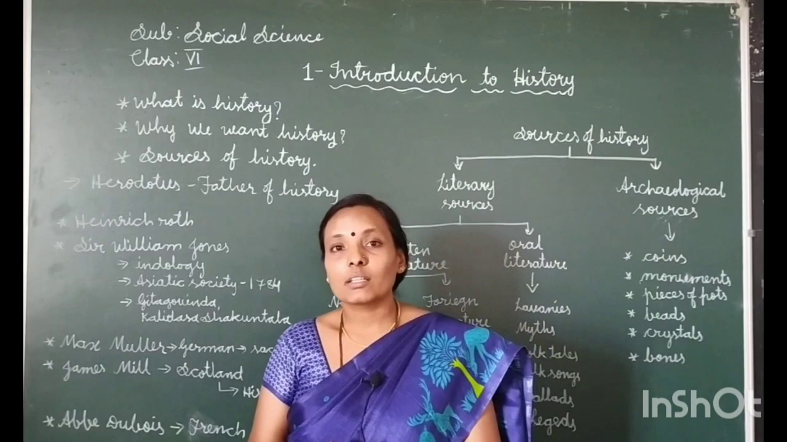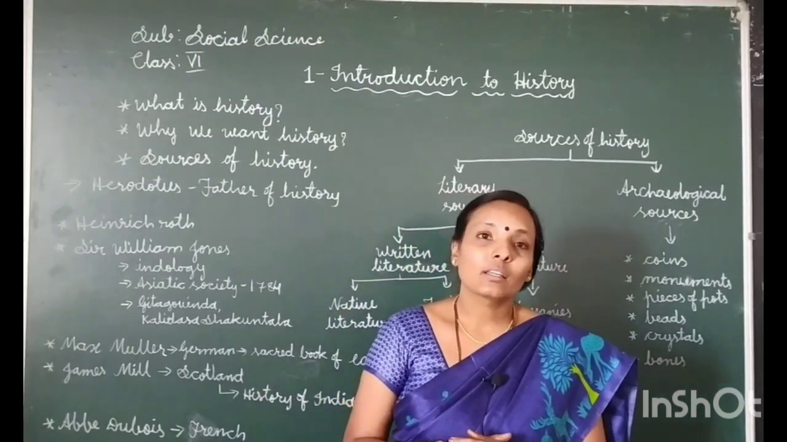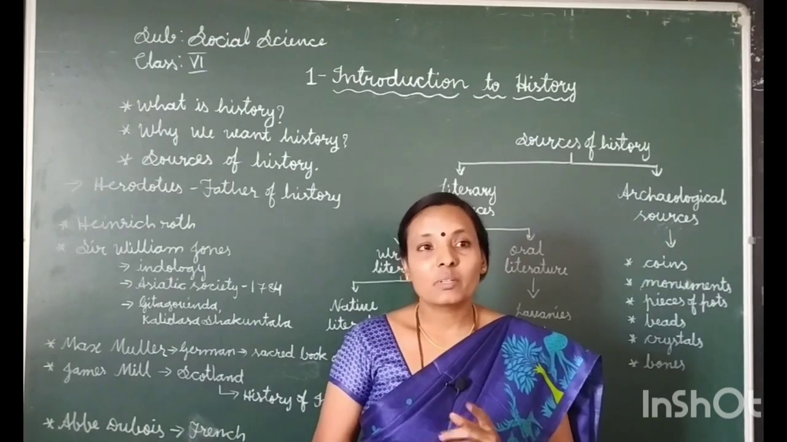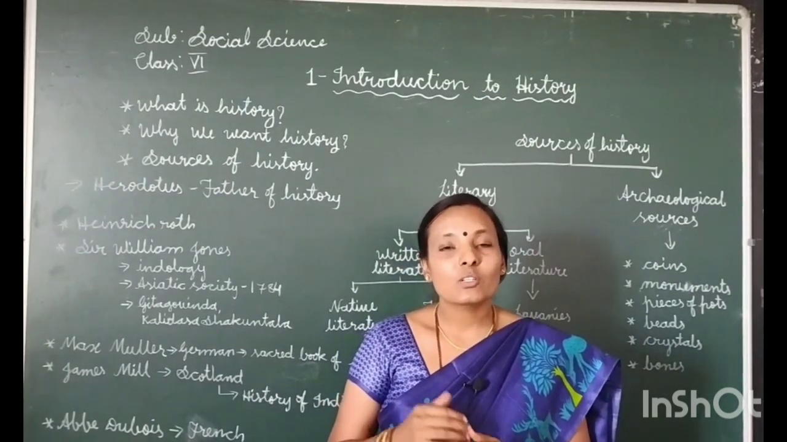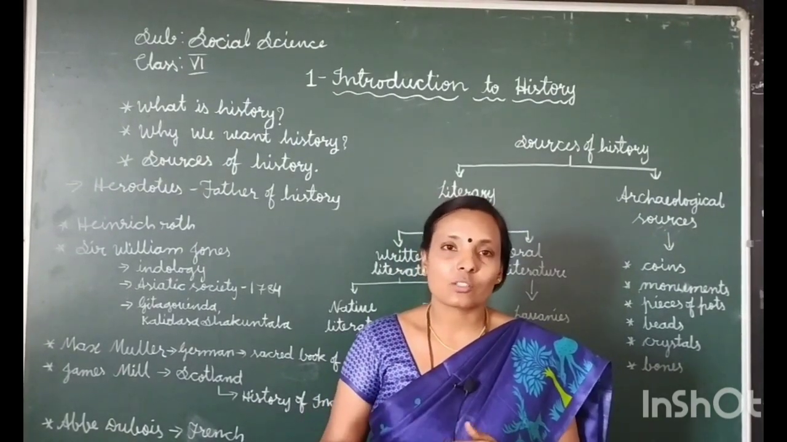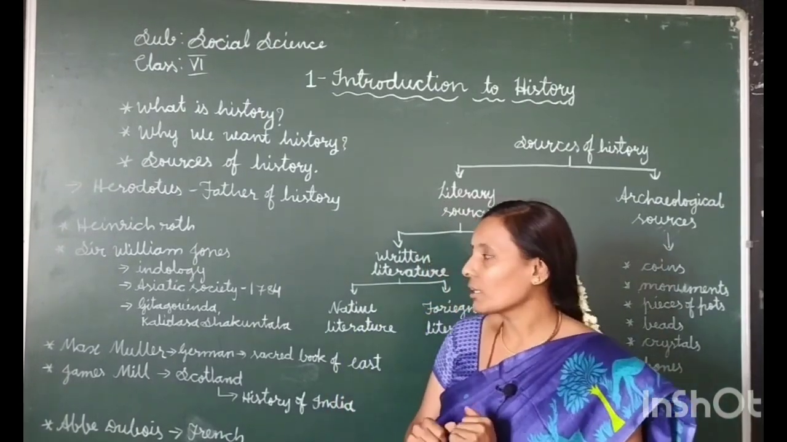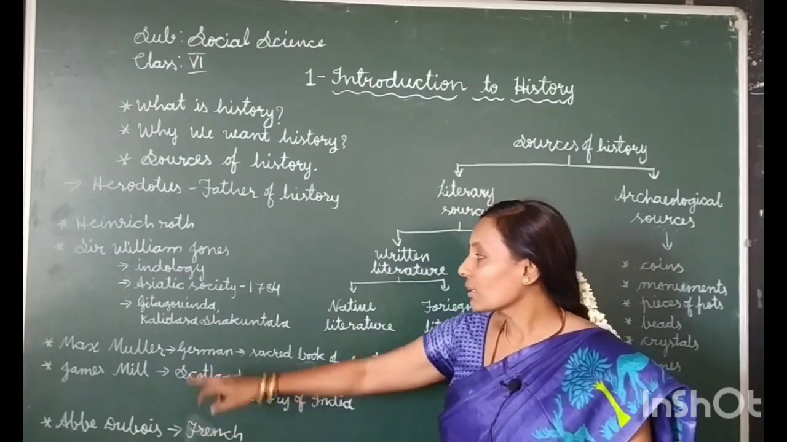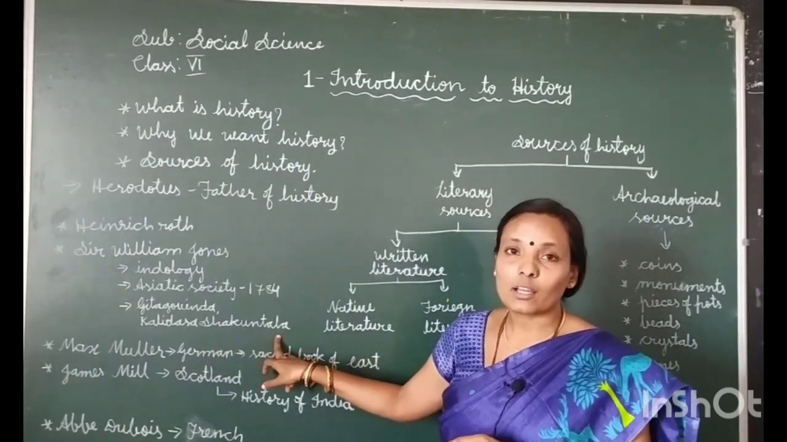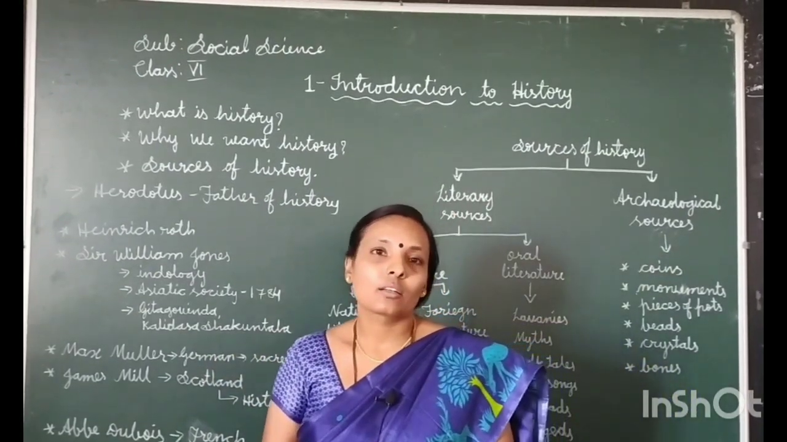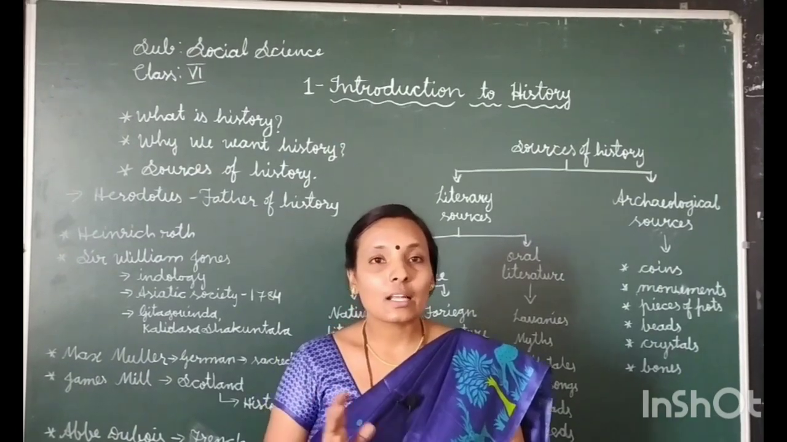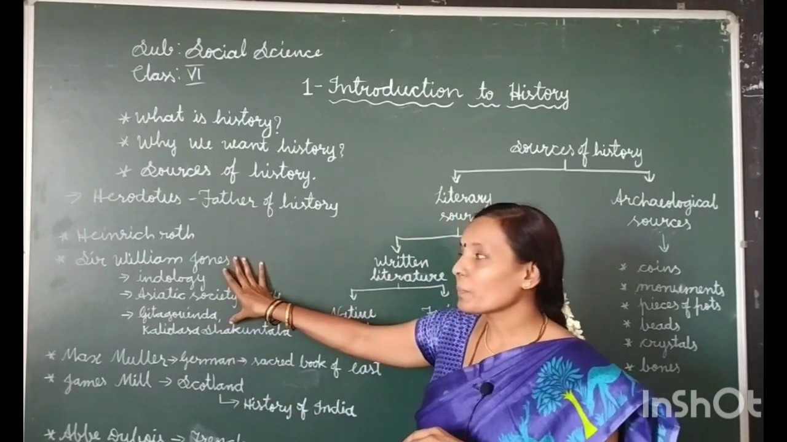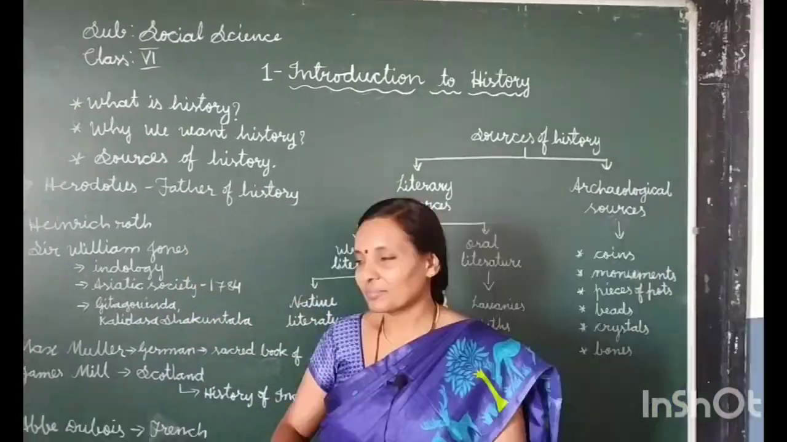Along with that, he was a multilingual person. Multilingual means he knew many languages. So he translated Gita Govinda, Kalidasa's Shakuntala and Manava Dharma Shastra. All these books he translated into English. So, he was one of the great historians.